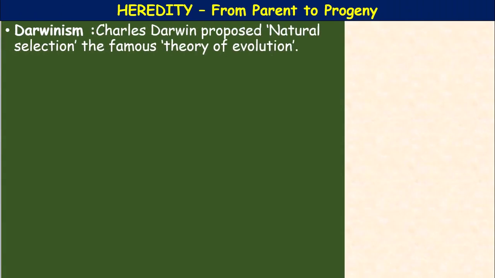Next theory, Darwin's theory of natural selection. Darwin, the great evolutionist, Charles Darwin, proposed natural selection, the famous theory of evolution.